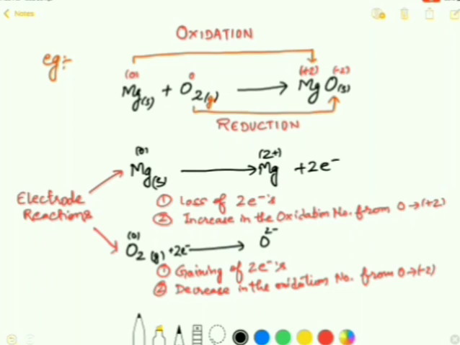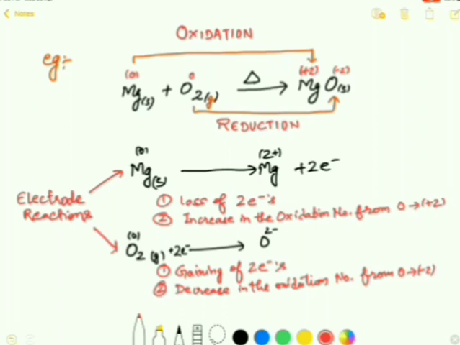Now here in this example you can see that magnesium is reacting with oxygen. This reaction is feasible at high temperature, and generally we have seen that when the magnesium ribbon is burnt in excess of air, it burns with a dazzling white flame and forms magnesium oxide. This solid powder is basic in nature when it is dissolved in water. So this is the activity that we have done in the lower classes.